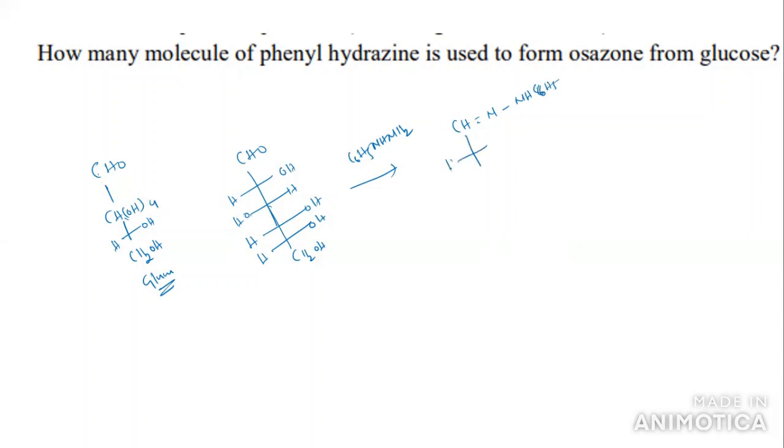Then you can write here HOH, then CHOH taken 4 times, then CH2OH.